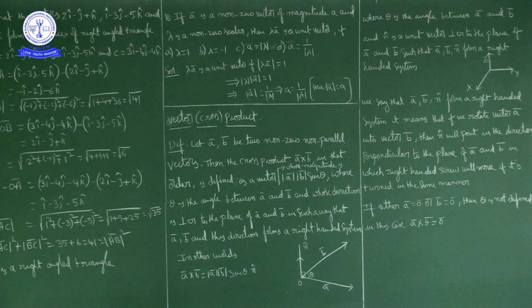Now one more point here. If a bar or b bar, if any one of them is a null vector or zero vector, then theta is not defined. In such a case, a bar cross b bar is the null vector, 0 bar, not 0. If either a bar is a null vector or b bar is a null vector, then theta is not defined, and in this case a bar cross b bar is a zero vector or null vector.